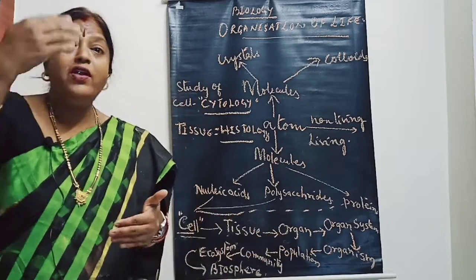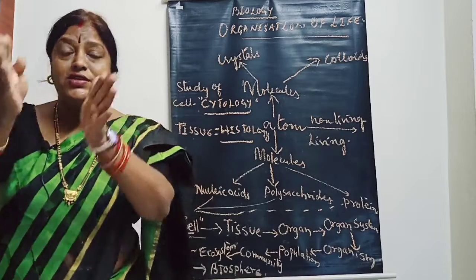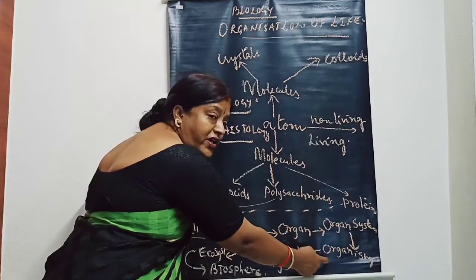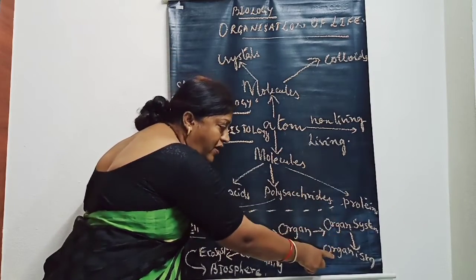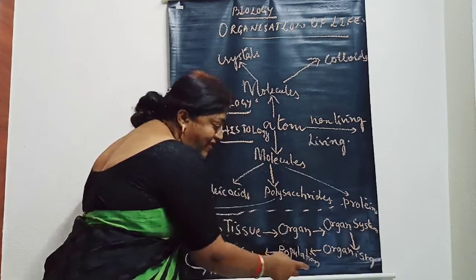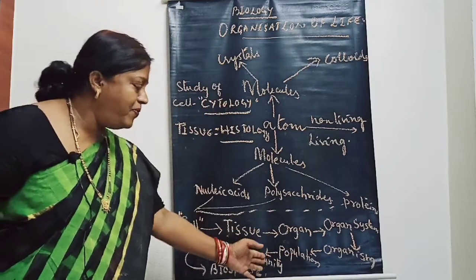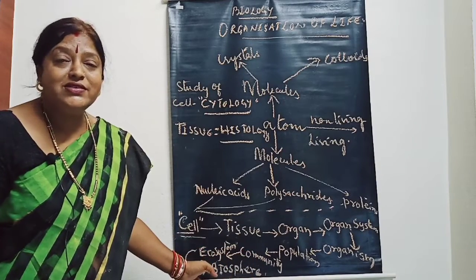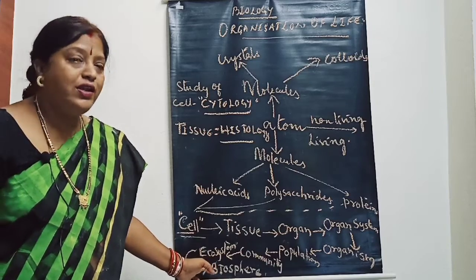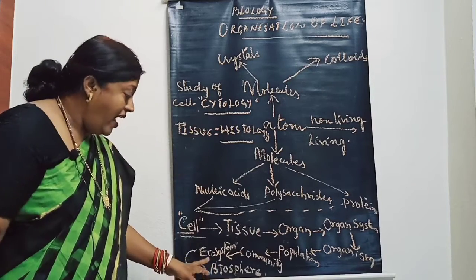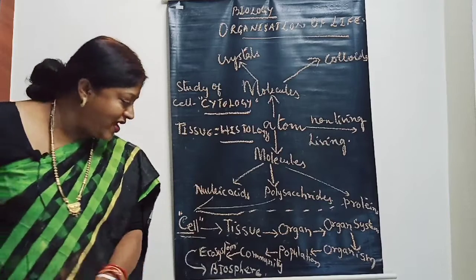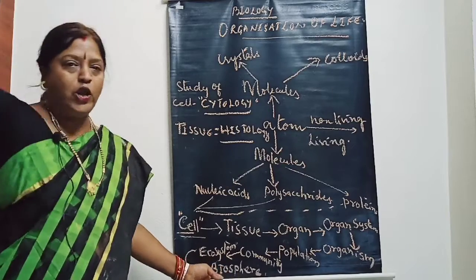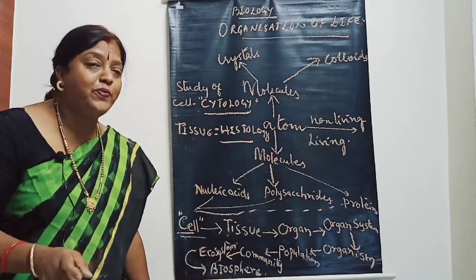Okay, then several organ systems: respiratory system, digestive system, excretory system, circulatory system together make an organism. All the organ systems put together make organisms. Organisms together make population. Okay, and population makes community. Community makes ecosystem. Ecosystem is again a link between the living and the non-living with the environment, and then all the ecosystems put together make biosphere. Okay, so bio is life and sphere is globe: biosphere, the life supporting zone.